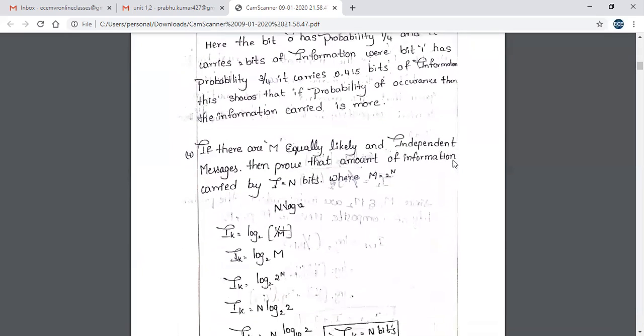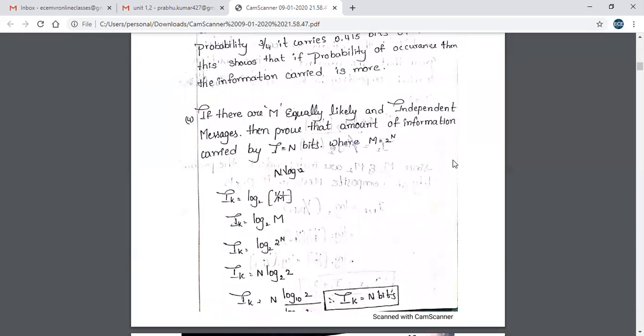Yeah, same like that. We have another problem. So we have some 4 to 5 properties, and each property we are having one example problem. So you have to note all the problems. If there are m equally likely and independent messages, then prove that the information carried by I is equal to n bits, where m is equal to 2 power n.